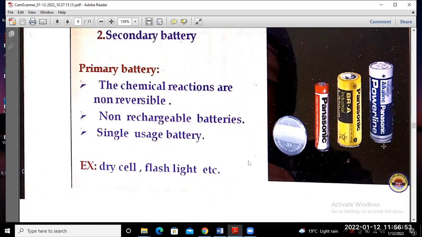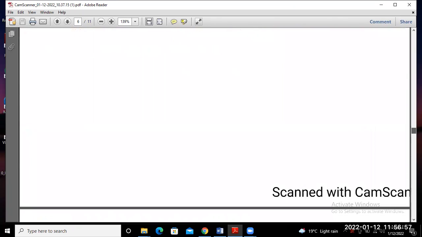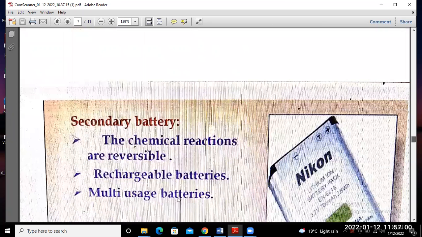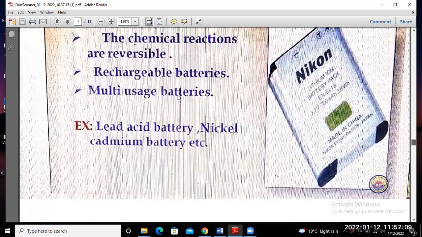Next is the secondary battery. The chemical reaction in a secondary battery is reversible. That means it is a rechargeable battery, for multiple uses. Those batteries that are rechargeable can be used multiple times. Whenever the stored energy is used, we recharge the battery and use it again.